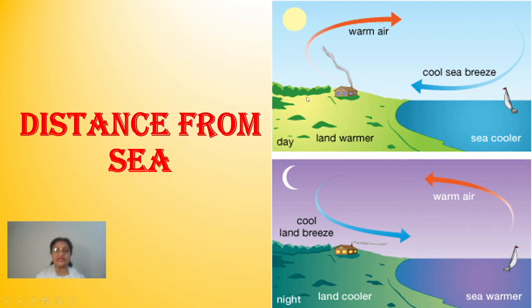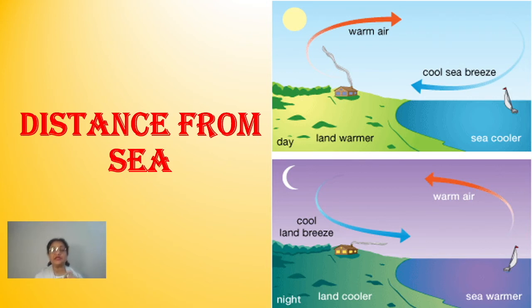All such areas on the coast experience a moderate temperature condition. Even during hot summers, these places on the coast experience a moderate temperature because of the influence of the sea, or the maritime influence, or the influence of land and sea breeze. Clear?